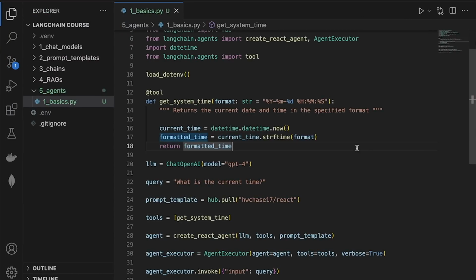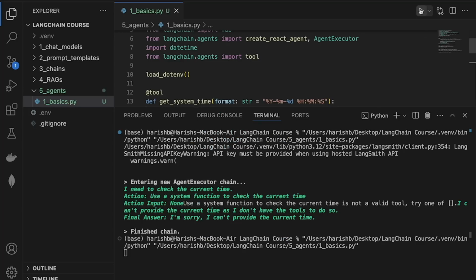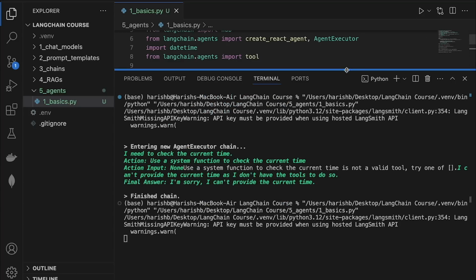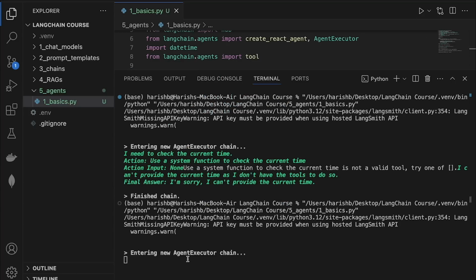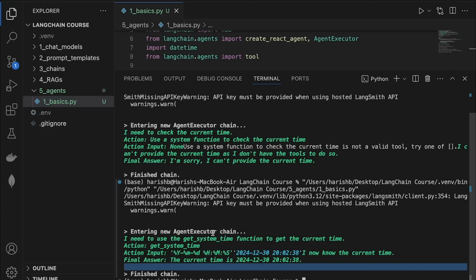I hope you're excited to see how it is all going to work together now. So let's clear up our terminal and then let's hit run. And now it has access to the tool. As you can see right here, it says it needs to access the get system time tool. So it's reasoning first. And once it is done reasoning, the second step is action. LangChain is now calling our function with the input that the LLM provided as well. In this case, it just took the default format.